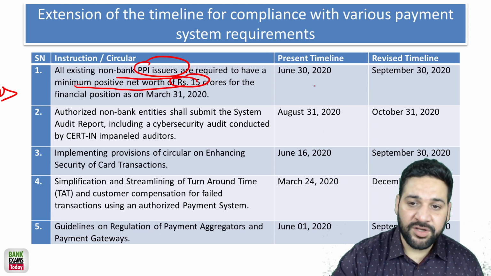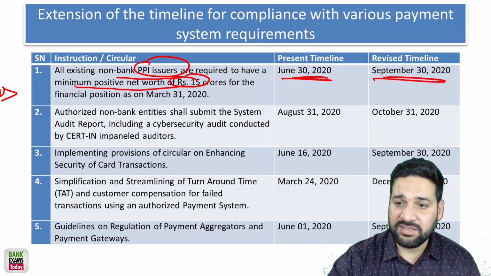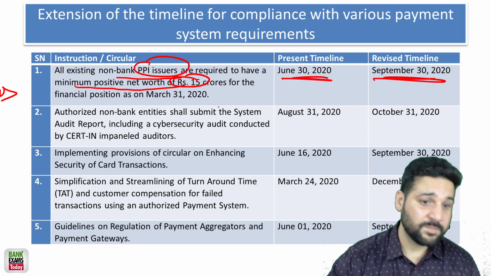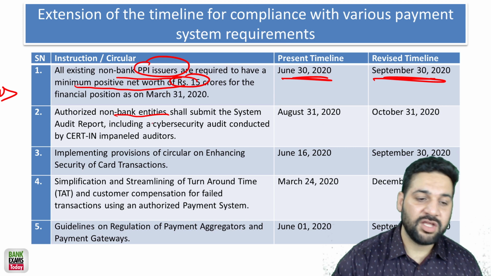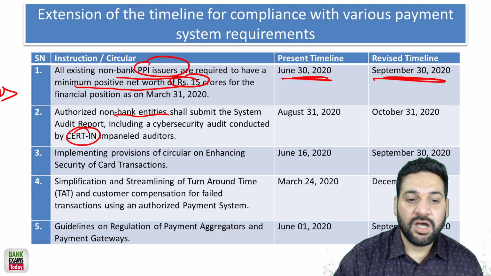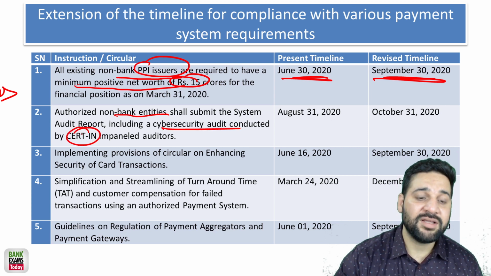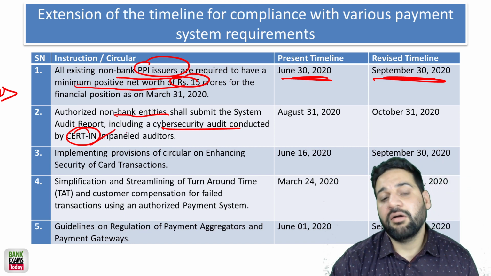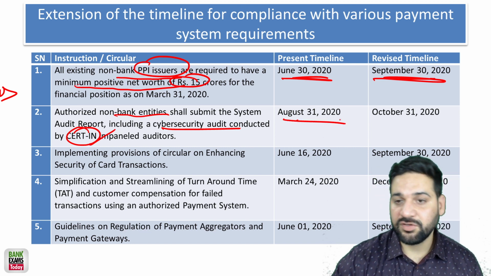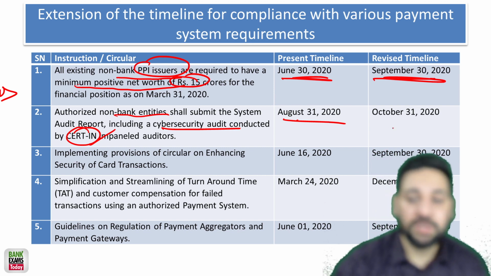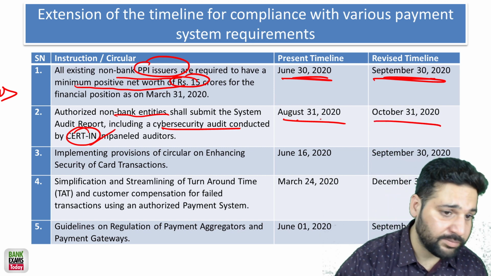The time limit was 30th of June 2020, but the revised time limit is 30th of September. Authorized non-bank entities should have a cyber security audit by certain auditors. The time limit was 31st of August 2020, but now the new limit is 31st of October 2020.